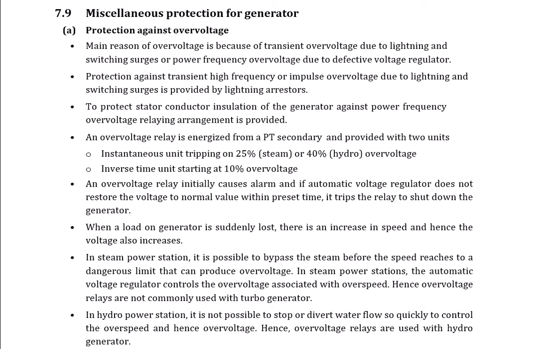In a steam power station, the automatic voltage regulator AVR controls the over voltage associated with the overspeed. Hence, the over voltage relays are not commonly used with the turbo generator. Okay, in a hydropower station, it is not possible to stop or divert the water flow quickly to control the overspeed and hence the over voltage. Hence, over voltage relays are used with the hydro generator.